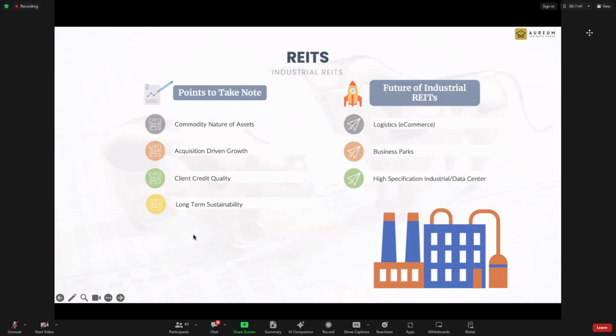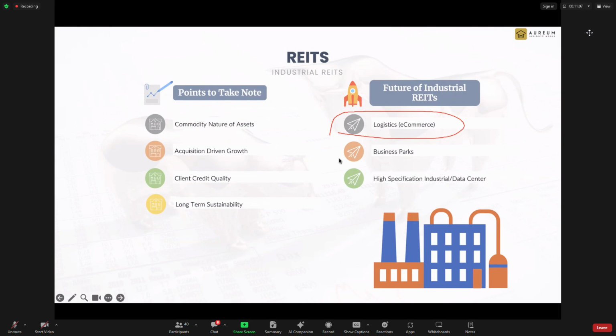But we need to look at how things have started to transform, especially for industrial. What are we looking at? One thing we are looking at is logistics and e-commerce. E-commerce will continue to grow no matter what, whether you like it or you don't like it. And e-commerce has become so advanced. They need a lot of places to keep their goods, and warehouses are the ones that will continue to grow. So if you want to look at industrial, make sure there is this.